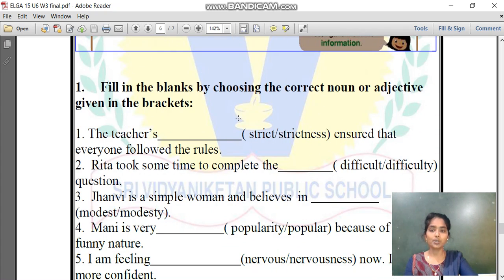Dear children, based on this, you all have some questions. You need to fill in the blank by choosing the correct noun or adjective given in the brackets. Let me do one. The teacher's dash ensured that everyone followed the rules. So here, will strict come or strictness come?